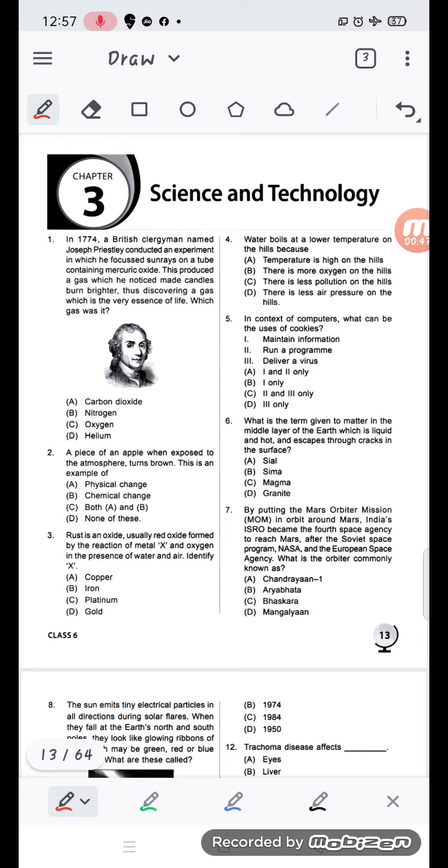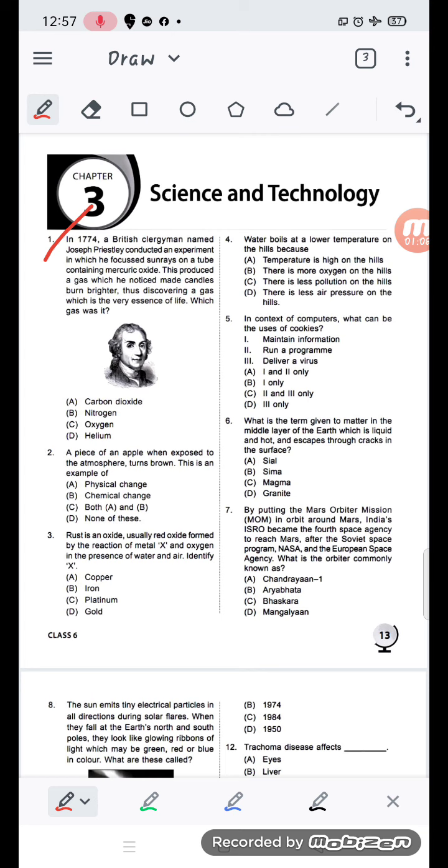Question number 1 starts with chapter number 3. In 1774, a British clergyman named Joseph Priestley conducted an experiment in which he focused sun rays on a tube containing mercuric oxide.